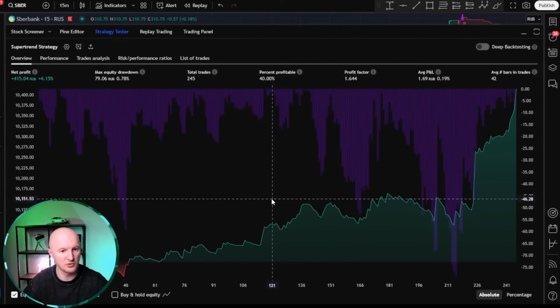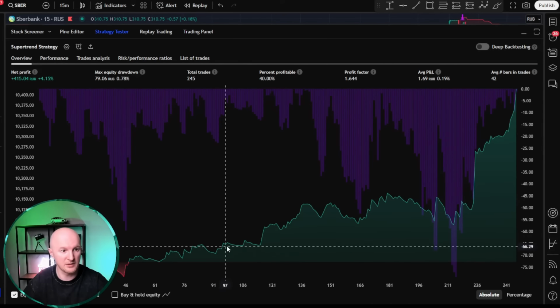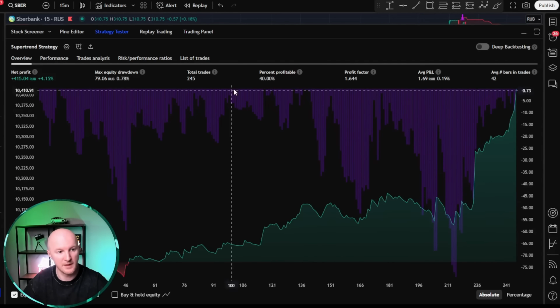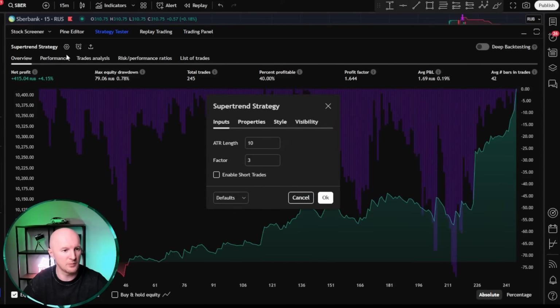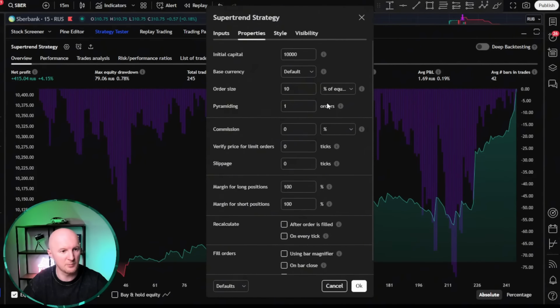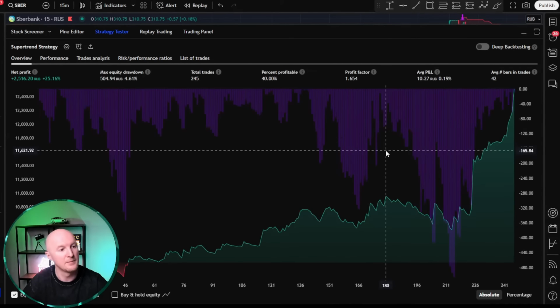So, what happens without shorts? By the way, it's actually much better without shorts. 40%, and there are fewer trades too. The drawdown is just 0.78. That's strange. Most likely, in the properties, it's set to 10% equity, right? See? Only 10% of our balance is being used. Let's set it to at least 50%, okay? Because it's pointless to test with just 10%.